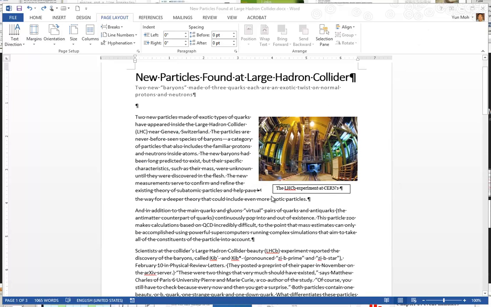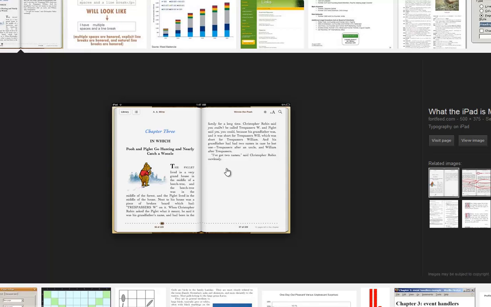To show you the application of odd page and even page breaks, it'll be easier to show what it means in terms of an actual book. Look at this picture, and let's say for some reason you want the first page of this chapter, chapter 3, or the beginning of a chapter, to always be on an odd page number.